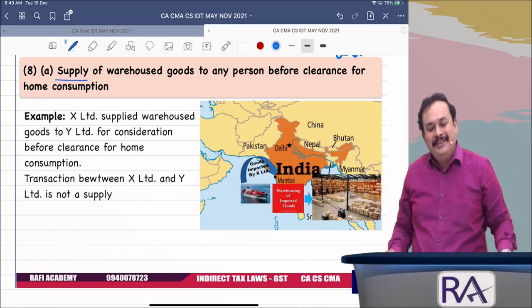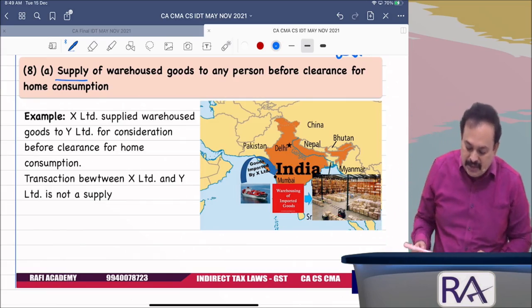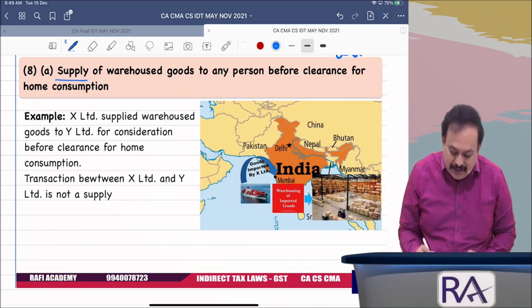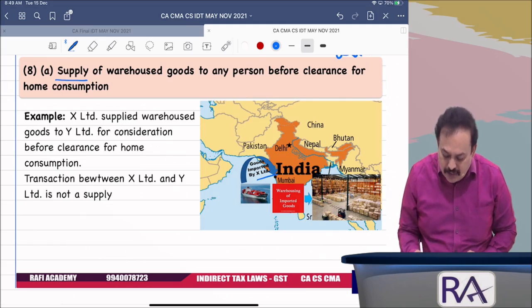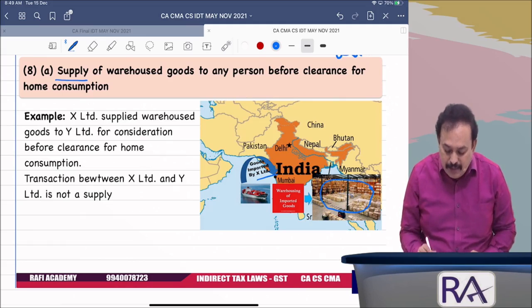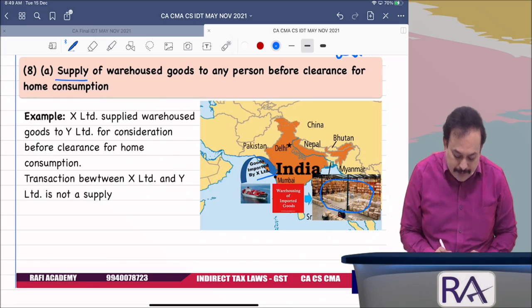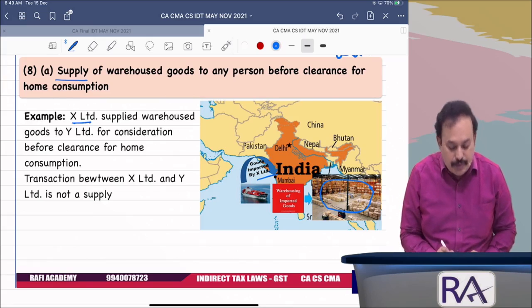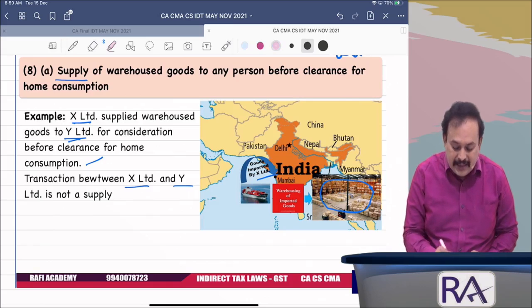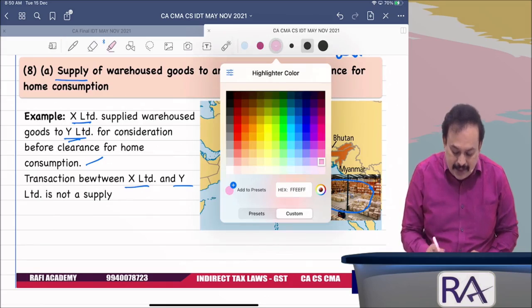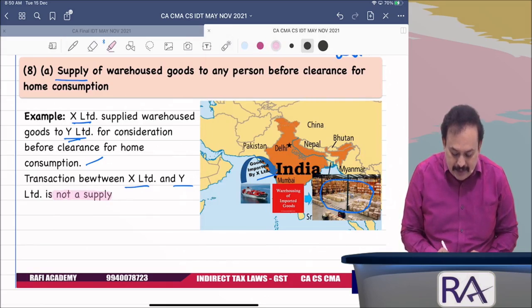Got the clarity? So this is what I mentioned here, just for mentioning purposes. X Limited in the given example imports the goods and warehouses the goods. These are all warehoused goods. During the tenure of warehousing, X Limited sold the goods to Y. X Limited supplied the warehoused goods to Y Limited before clearance for home consumption. If so, the transaction between X and Y is not a supply. Is not a supply. Transaction between them is not a supply.